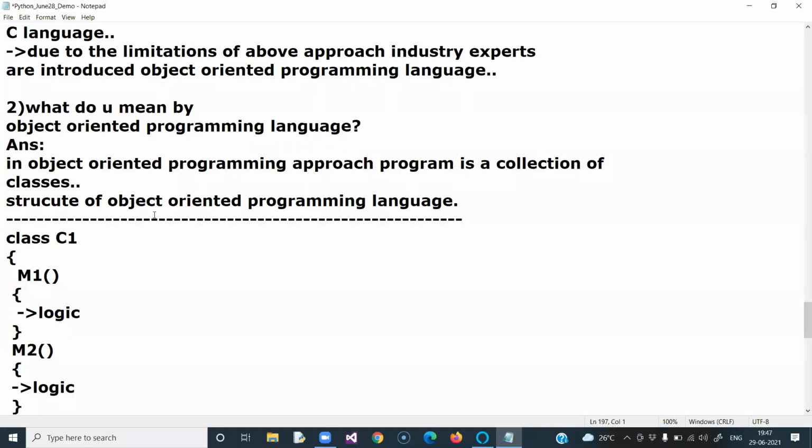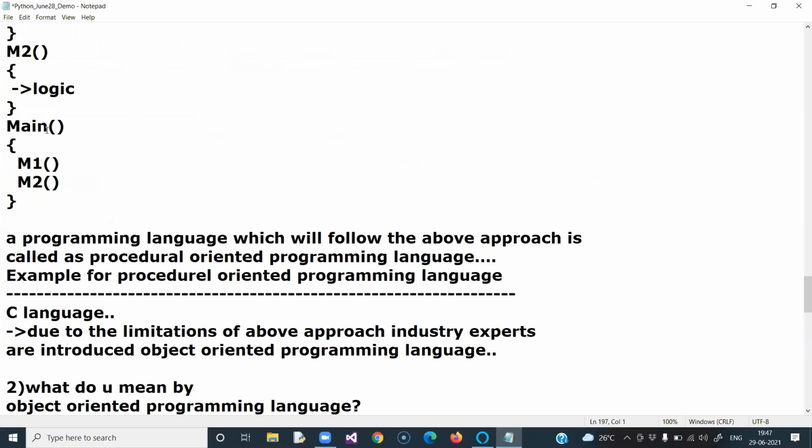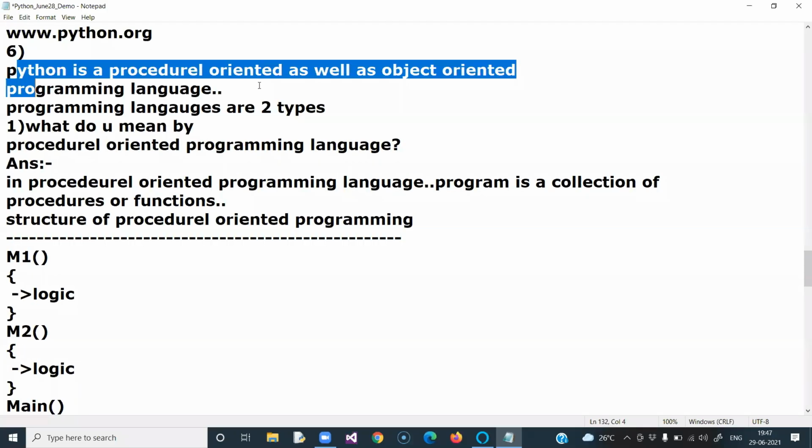But coming to Python, I said something about Python. What is Python? Python is a procedural-oriented as well as object-oriented programming language. Python is not only procedural-oriented, and not only object-oriented.